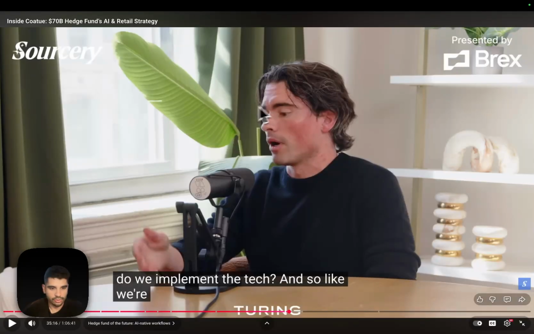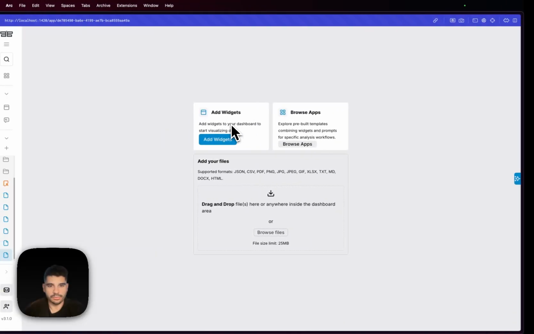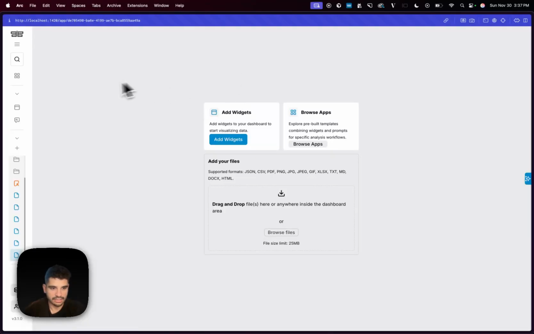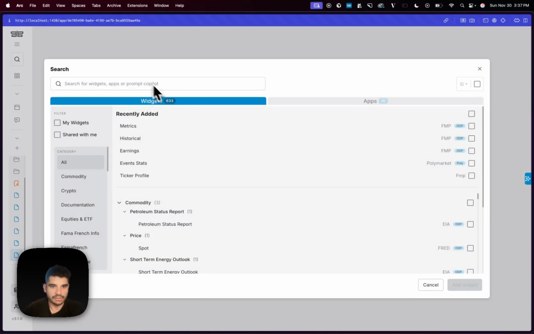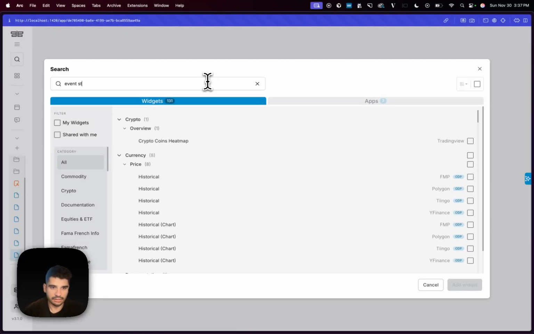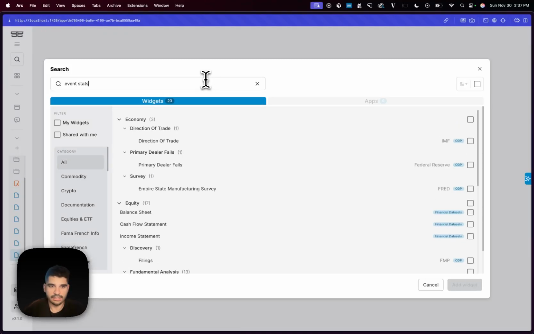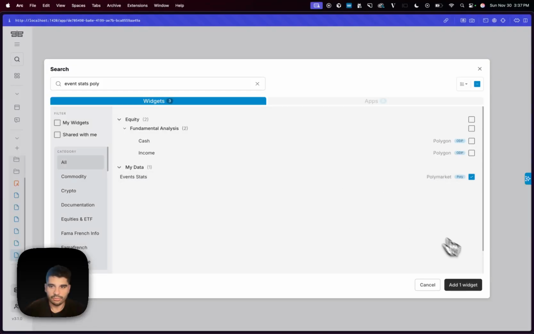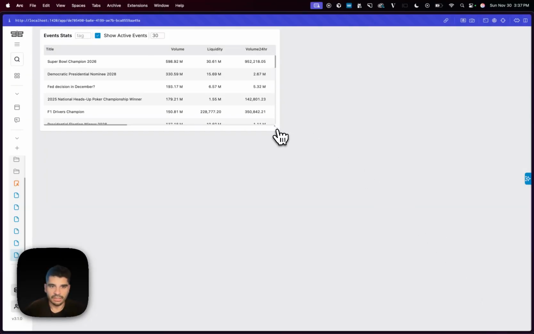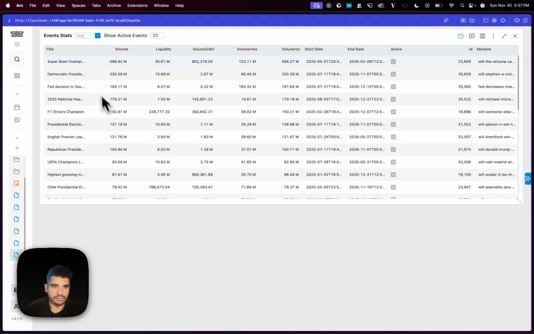And so I wanted to show you how you can do some of these on the workspace. The cool part about it is that once I have an empty dashboard and I have built my collection of widgets, which could be hundreds or thousands even, I can select the data that I want to see and create a specific workflow that makes sense for me or my team. So in this case, I implemented the polymarket endpoint yesterday. That was driven by what Jose from our team has built. And so there's these event stats called polymarket, which I can click here, I add onto widget, and now we have basically the top events coming from polymarket.